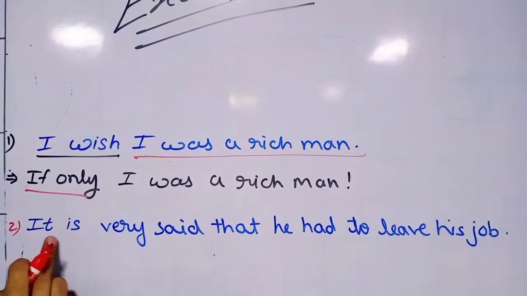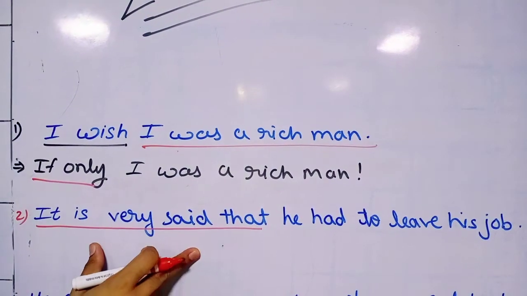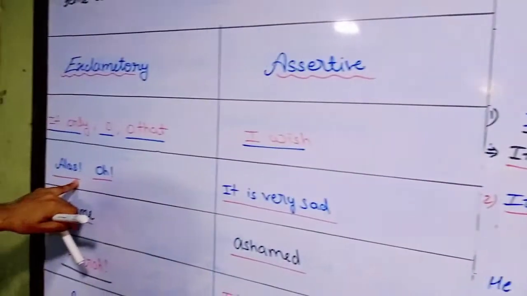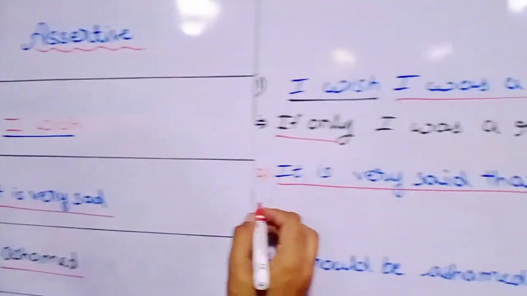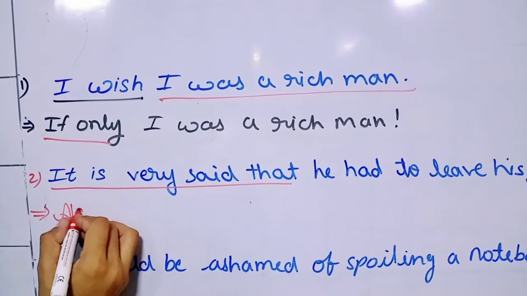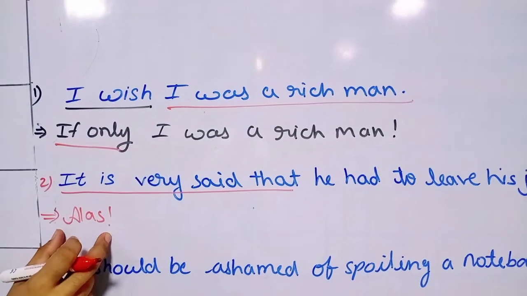Come to the next example, that is, "It is very sad that he had to leave his job." At the place of "It is very sad that", we have to write one of these two, either "alas" or "oh". So I'm writing "Alas!" and using the exclamation mark right there.